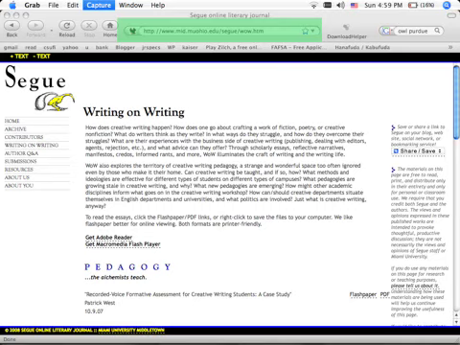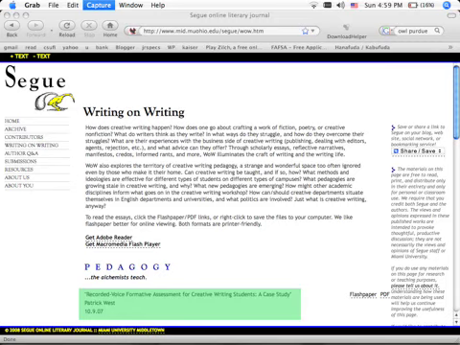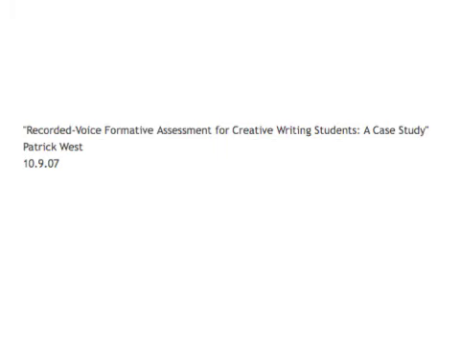The whole thing all the way to the end, so that anyone who copies that down into their own browser can get to exactly the place where you found the information that you're sharing with us. Another thing you need is the journal title, Segue Writing on Writing. And we're also going to pick an article off of this page. We're not going to read the whole thing for the video, but here we have the title and the author's name and the date, and here it is a little larger. It's a recorded voice formative assessment for creative writing students, a case study by Patrick West, and you notice they give us a date of publication for that essay.